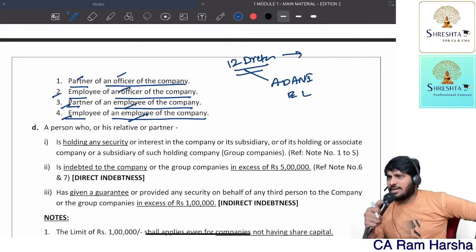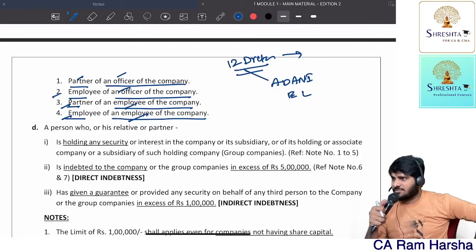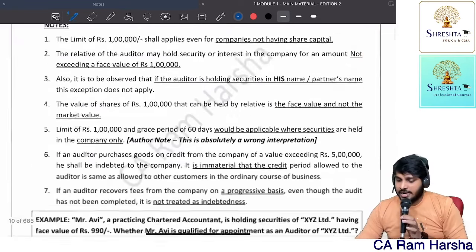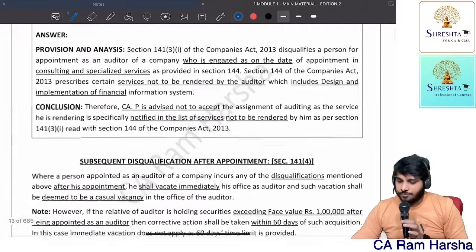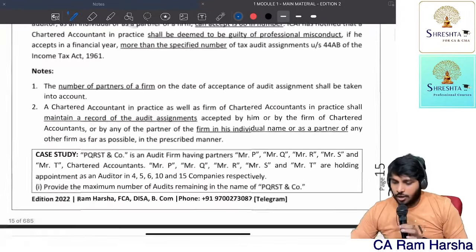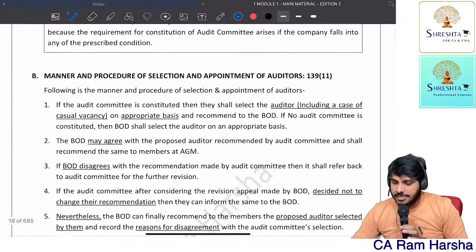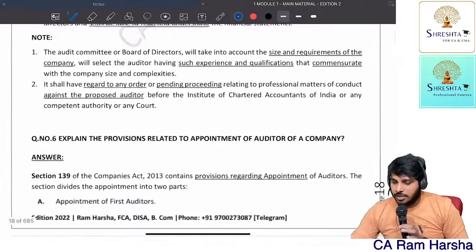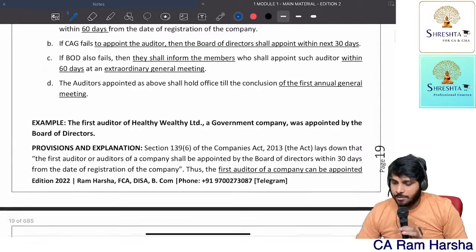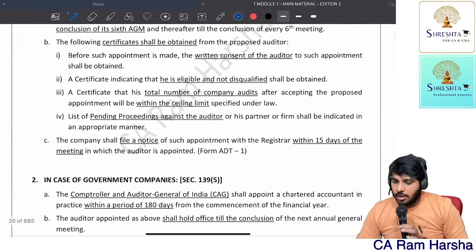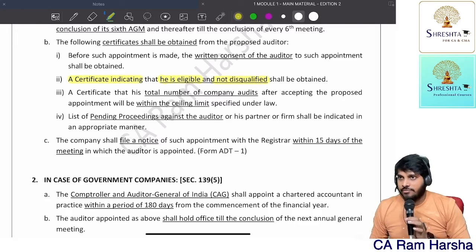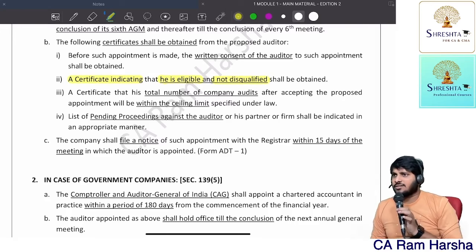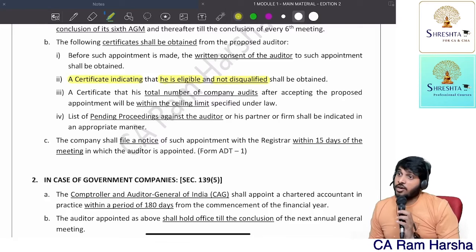Nobody will check. First of all, I'm telling you, you have to give a self-declaration. I'll show you. The auditor has to give a declaration that he is eligible and not disqualified. A chartered accountant shall give a certificate indicating that he is eligible, not disqualified. You should give a self-declaration. What if I give a wrong declaration?